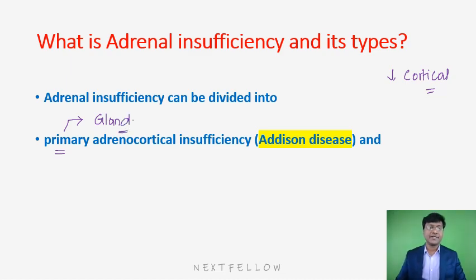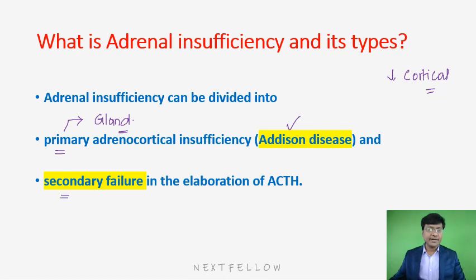It is the disorder where the pathology is directly in the gland, and that is called Addison's disease. Then we have the secondary adrenocortical insufficiency, where the pathology is at the level of the anterior pituitary gland, wherein there is decrease in the ACTH levels. So primary is pathology directly within the gland. Secondary, the pathology is at the level of the anterior pituitary.